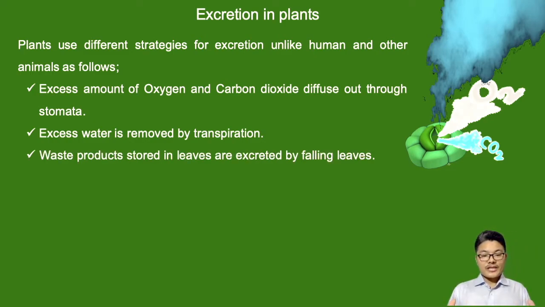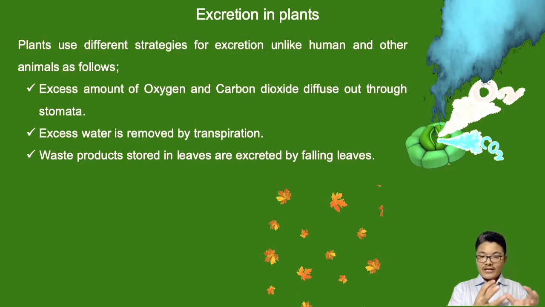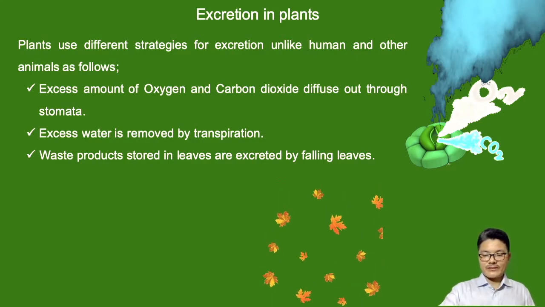Waste products are usually stored in different parts of the plant, and if stored in the leaves, at last the leaves will fall down, carrying the waste products. So leaves fall down after collection of waste inside them.